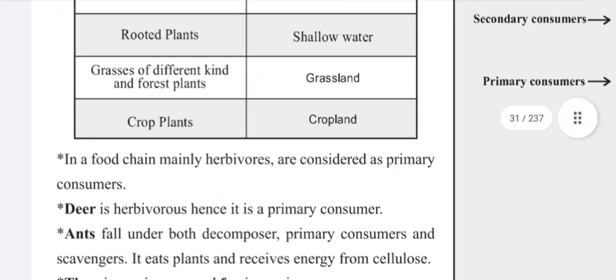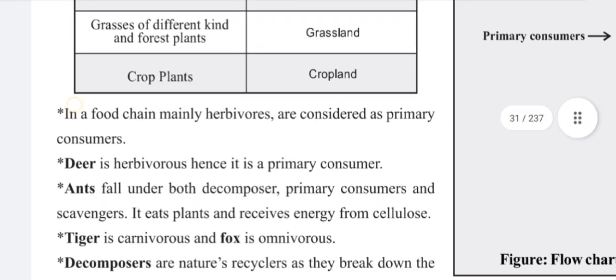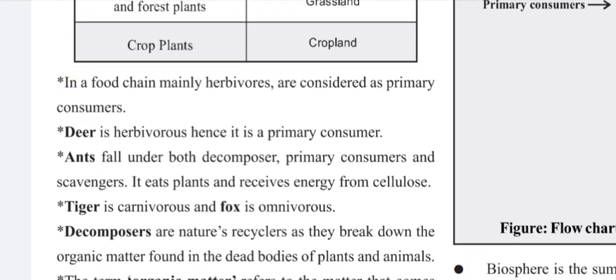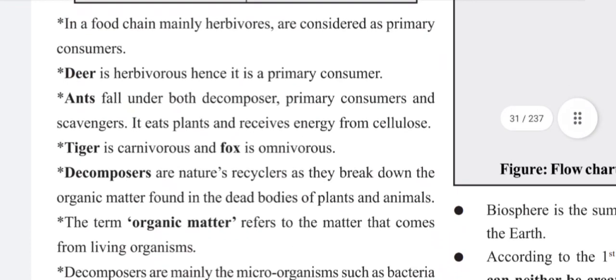In a food chain, mainly herbivores are considered as primary consumers. Deer is herbivorous, hence it is a primary consumer. Ants fall under decomposers, primary consumers, and scavengers. It eats plants and receives energy from cellulose. Tiger is carnivorous and fox is omnivorous.